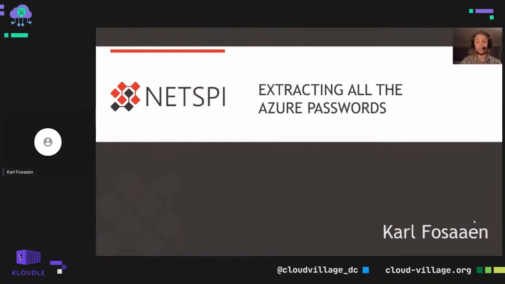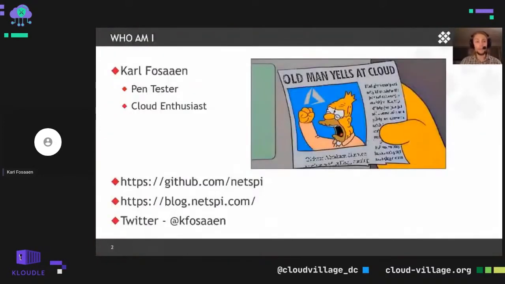But a little bit of background on myself here. I'm a practice director at a company called NetSpy. I currently lead up our Pacific Northwest team out of Portland, Oregon. Along with that, I lead up our cloud pen testing services, where I primarily focus on Azure pen testing, as this whole talk is going to be about Azure and how we can get passwords from it. Kind of makes sense that I'd spend a lot of time doing research there, but I also dabble in other cloud platforms that are out there as well. Spent a little bit of time in AWS, GCP, handful of other cloud providers out there. So I consider myself a bit of a cloud enthusiast.